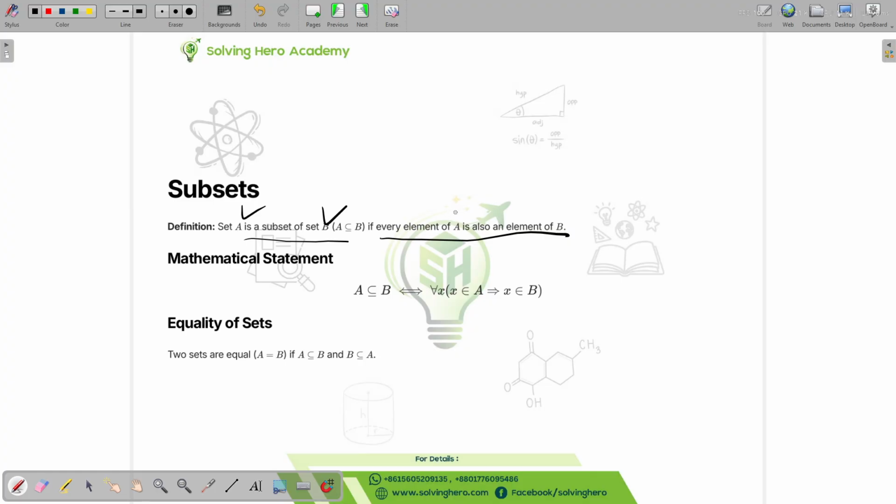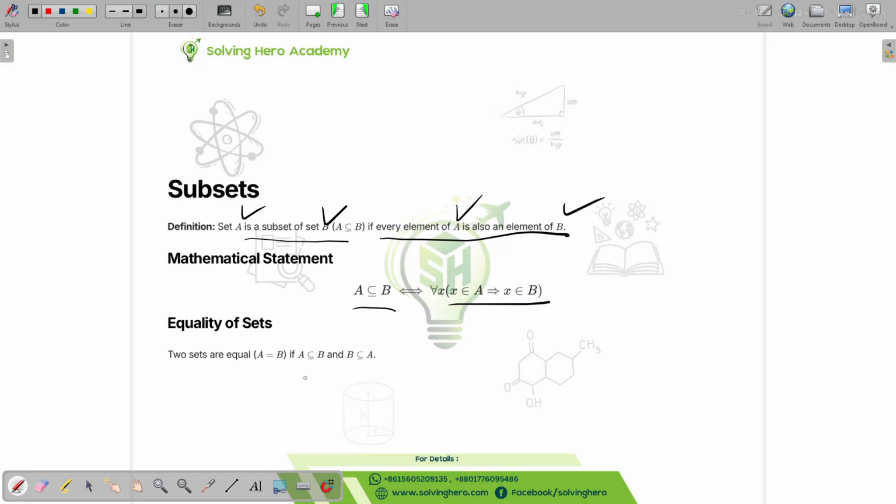If every element of A belongs to B, then A can be called a subset of B. Is that clear? I think that's pretty clear. So the mathematical statement would be like this: A is a subset of B means for every x, if x belongs to A then x belongs to B.